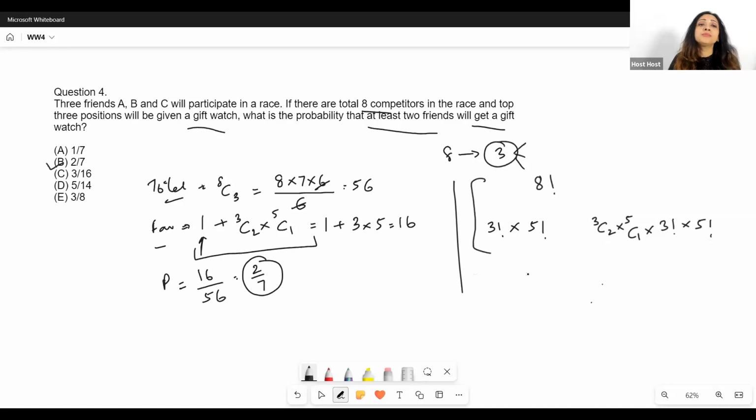So it is important for us to see that here the ranking doesn't matter. I don't really need the first, second, and third spots because everyone is getting the same thing. Why have I been told that they will be given a gift watch? It means that each person is given the same thing, which means that each ranking is the same. So that is why we don't need to arrange over here.